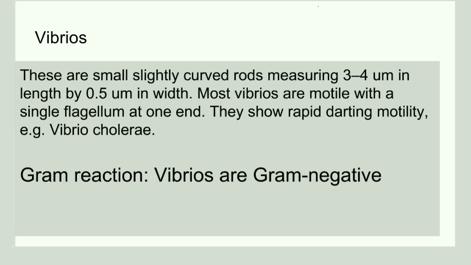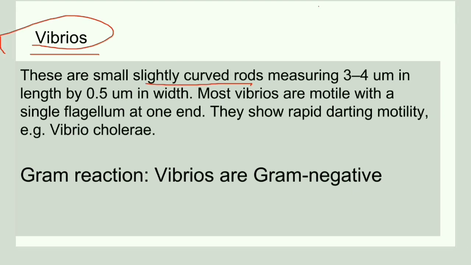Next, we will discuss another category of bacterium, that is Vibrios. These Vibrios are slightly curved rods. So the slightly curved rods are called Vibrios. They have usually 3 to 4 micrometer in length, and the width is usually 0.5 micrometer. These Vibrios are usually motile, that is, they have a flagella. They have a single flagella at one end. These Vibrios are gram-negative bacterium.